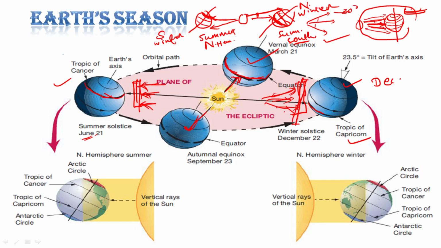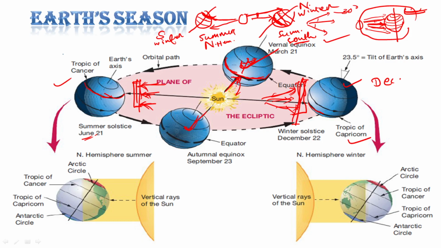Like now, the equatorial region is getting the highest, suppose talking about this position, then it is decreasing to the north and south. In the polar region it is minimum. So if earth is not spherical, if it is a flat surface, then every region would have experienced the same solar radiation. So these three factors are important for earth's seasonality: the spheroidal shape of earth, tilt of axis, and revolution.